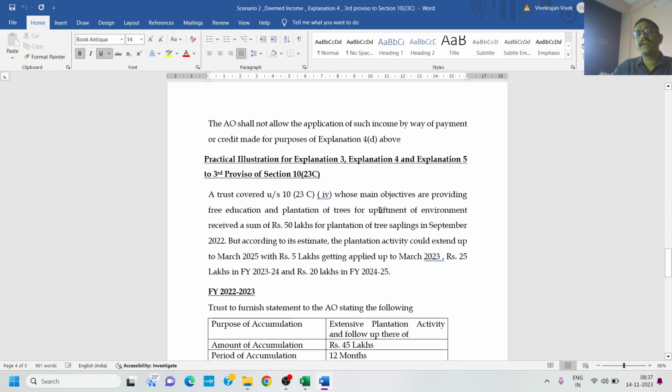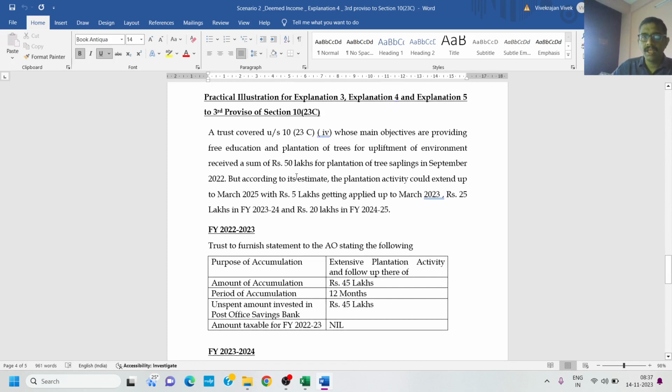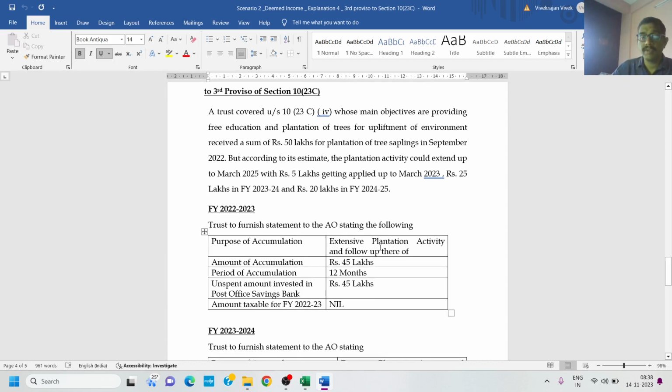We'll see a practical example as to how explanations 3, 4 and 5 have an interplay. Here we have a trust that is covered under 12AB, whose main objectives are providing free education and plantation of trees for upliftment of the environment. It received a sum of 50 lakhs for plantation of tree saplings in September 2022. But according to its estimate, the plantation activity could extend up to March 2025, with rupees 5 lakhs getting applied up to March 2023, rupees 25 lakhs in financial year 23-24, and 20 lakhs in financial year 24-25.